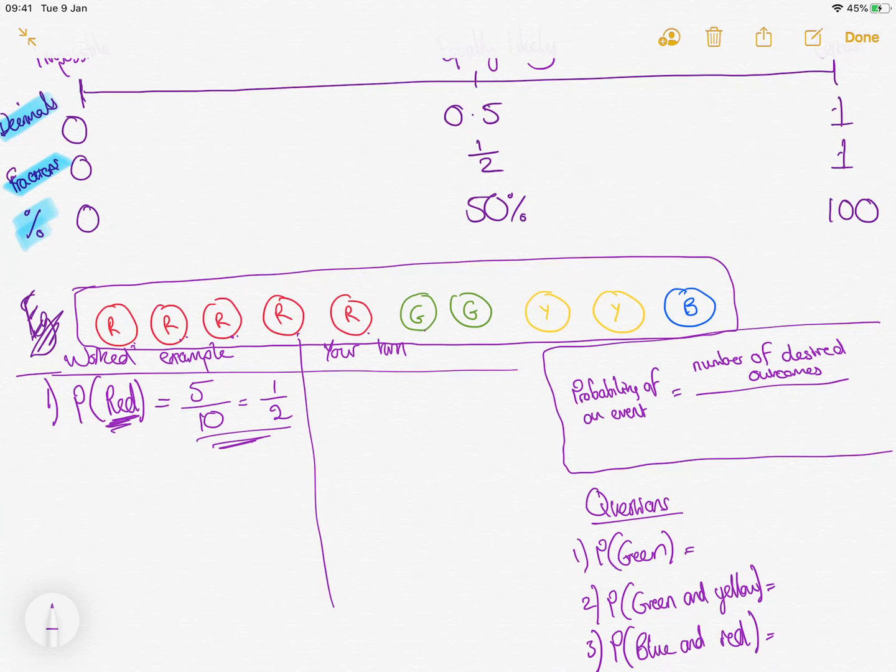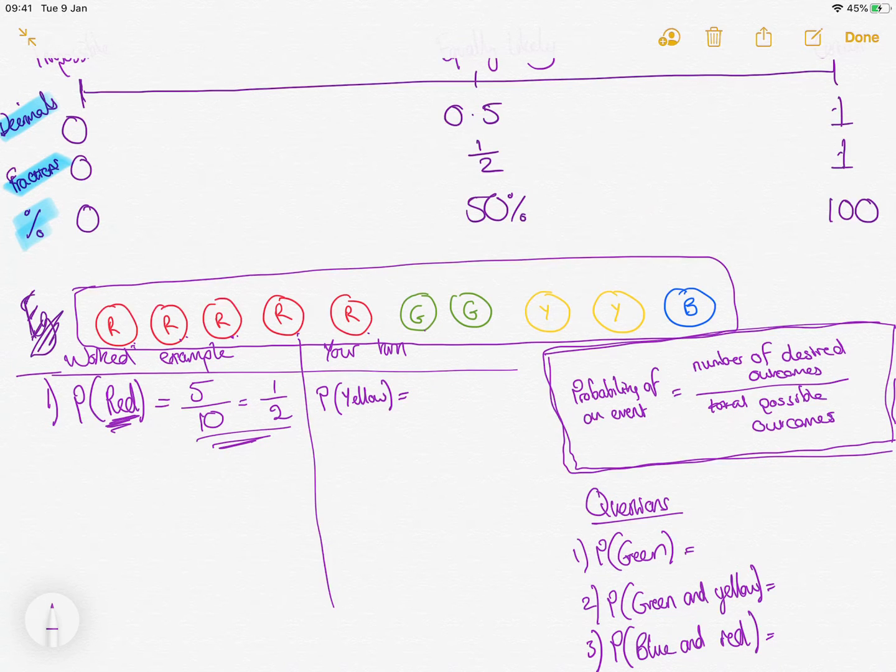So the desired outcome over total possible outcomes. So total possible outcomes, in this case there was a total of 10 counters in the bag. Right, make sure you've got that down in your book, nice and neat and big, because it's a really important formula.